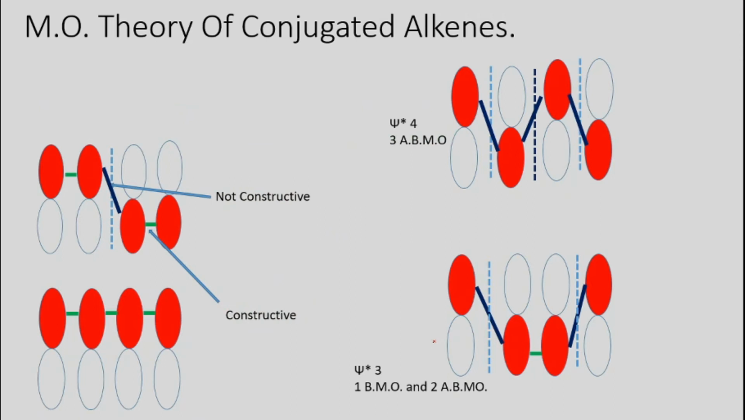If I compile all four diagrams in one part, we can see perfectly that in the one case you find all constructive approach. In the second case, you find one non-constructive approach, but two constructive approaches are there. In Psi 3 star and Psi 4 star, there is one BMO, but ABMO are more in number. That means non-constructive approaches are there, because they have a higher amount of energy.